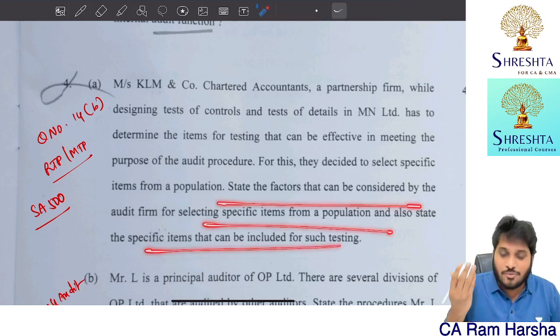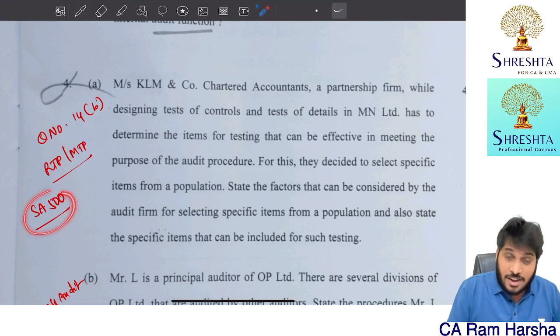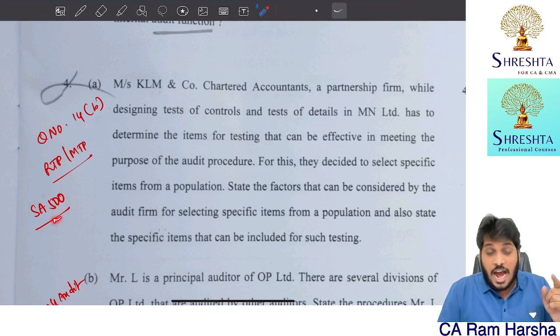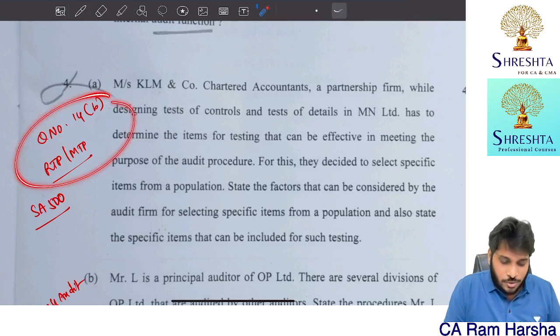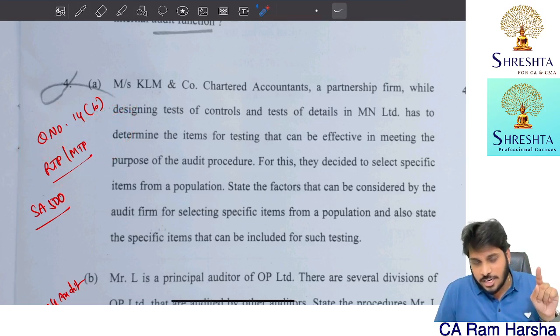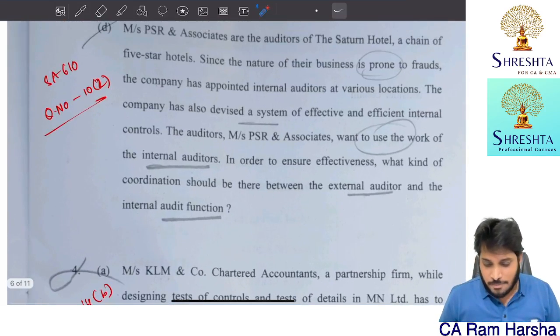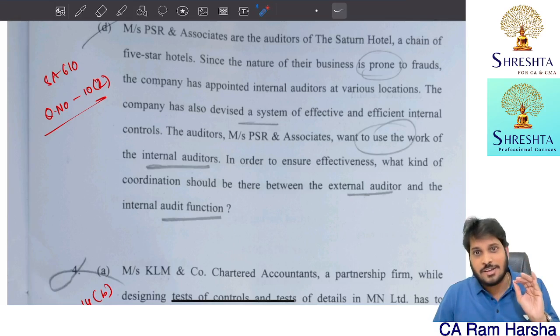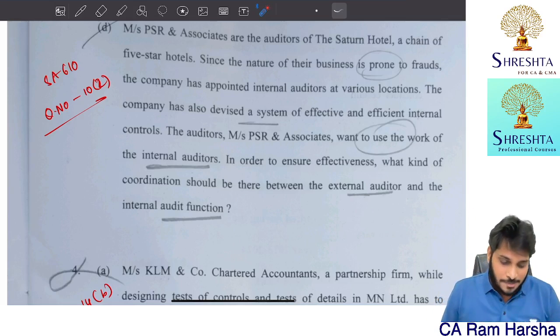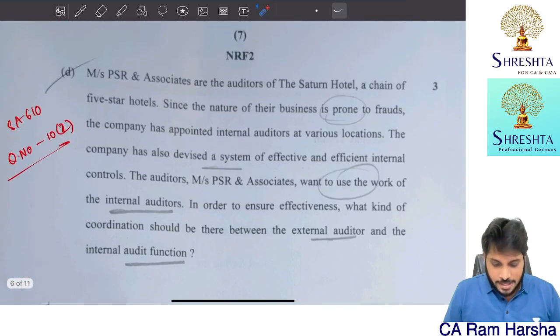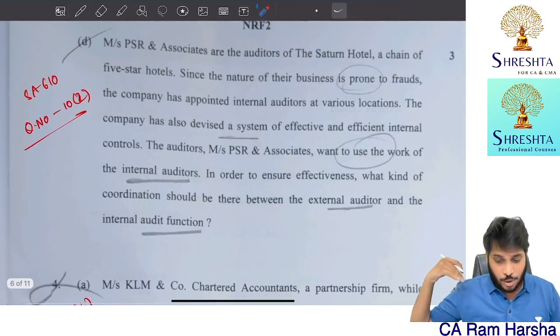Specific items testing, what factors? This is covered in SA 500, in the actual ISA standard material under 500. In our audit material it is covered in question 14B, and in the RTP and MTP also. Actually, from RTP and MTP, this time more than 3-4 questions have come, straight questions. So 3 questions over, and 4, 5, 6 almost over.